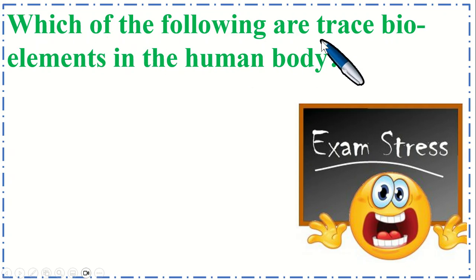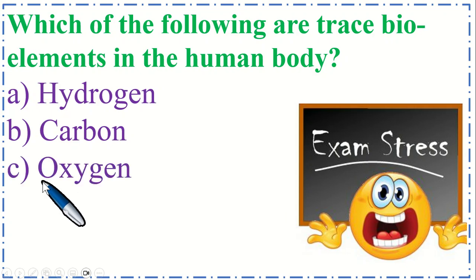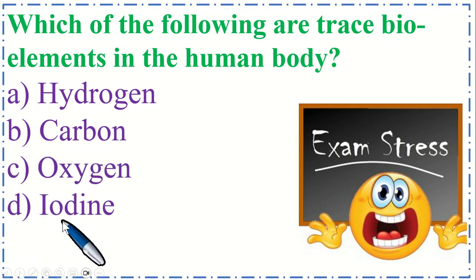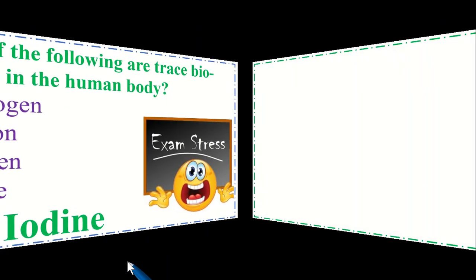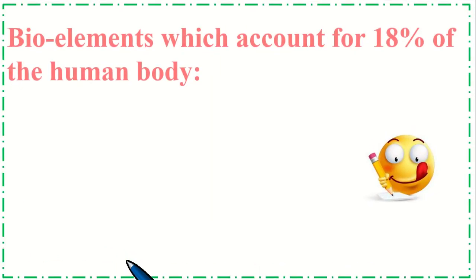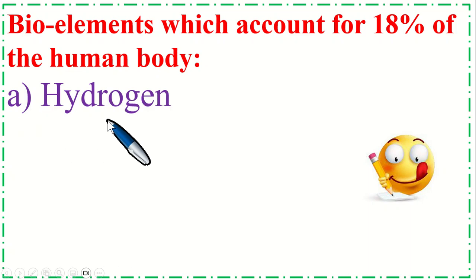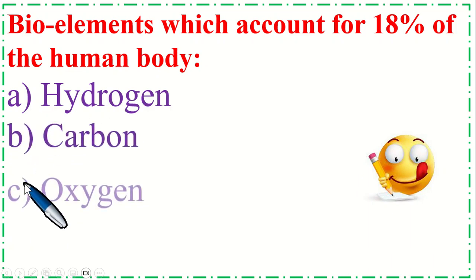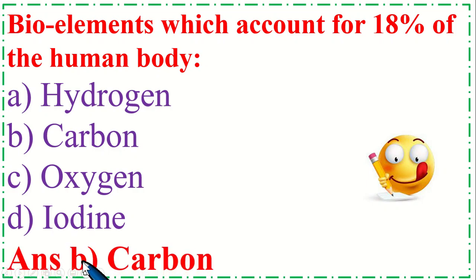Which of the following are trace bioelements in the human body? Option A hydrogen, B carbon, C oxygen and option D iodine. So the correct option is D, iodine. This is a very important MCQ. Bioelements which account for 18% of the human body: option A hydrogen, B carbon, C oxygen and option D iodine. So the correct option is B, carbon.